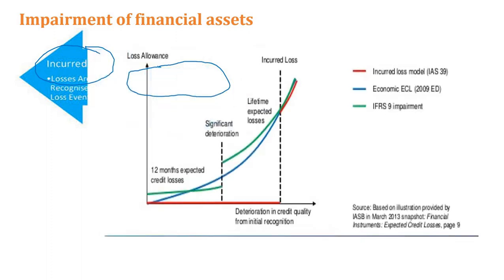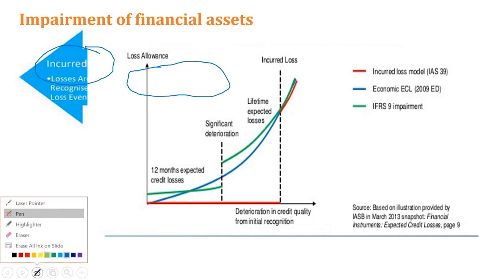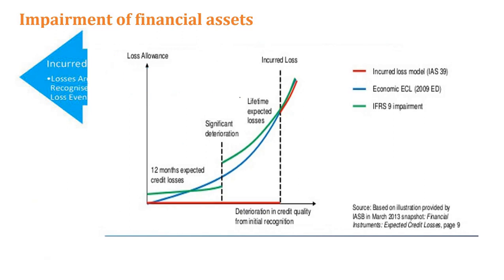If you see this in a particular kind of graph, you can see the earlier model, that is the incurred loss model. Look at this. Under the incurred loss model, we start the provision somewhere here, right? This is the provision and this is the time.